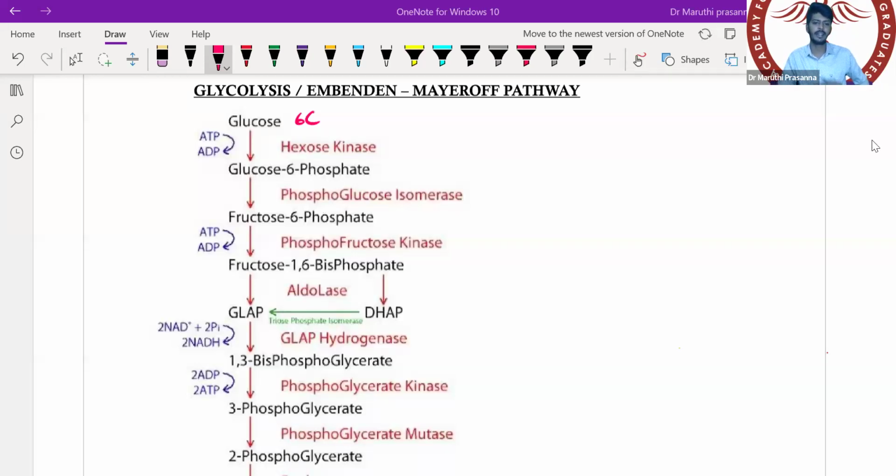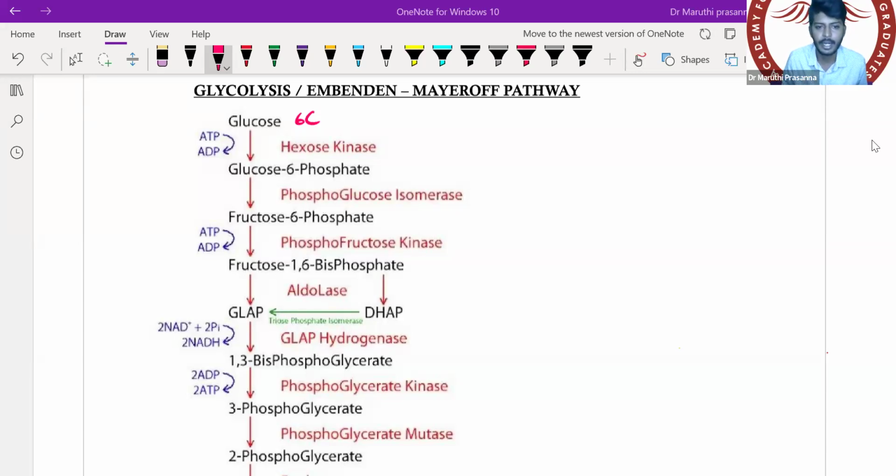A student sent a photo and asked, sir, should we remember the step by step enzymes of this pathway? See, try to remember the rate limiting enzymes. As I have told in all the batches, try to remember the key points only. You don't have to remember the whole thing.